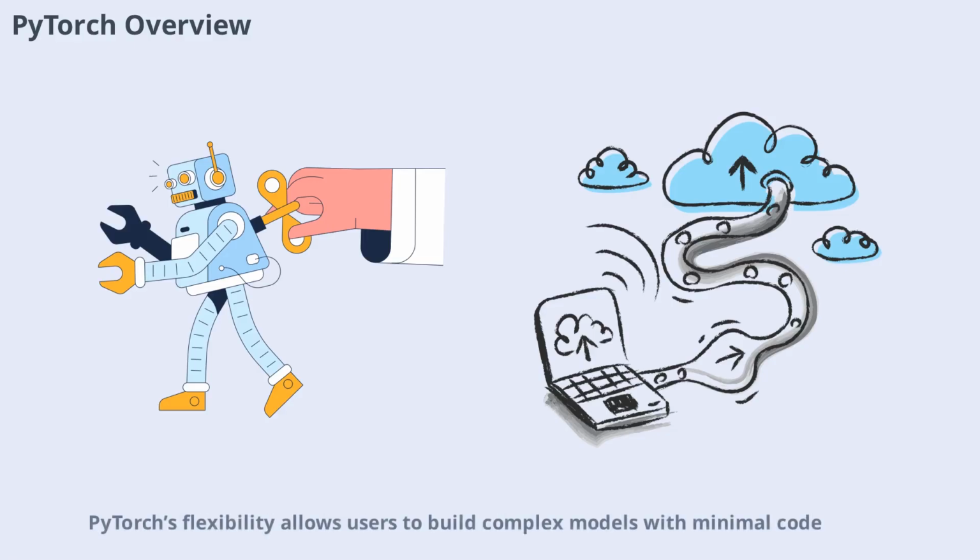PyTorch's flexibility allows users to build complex models with minimal code, making it ideal for prototyping and research. Its growing ecosystem and active community have contributed to its widespread adoption in both academia and industry. Now, let's compare the core features of these two frameworks.